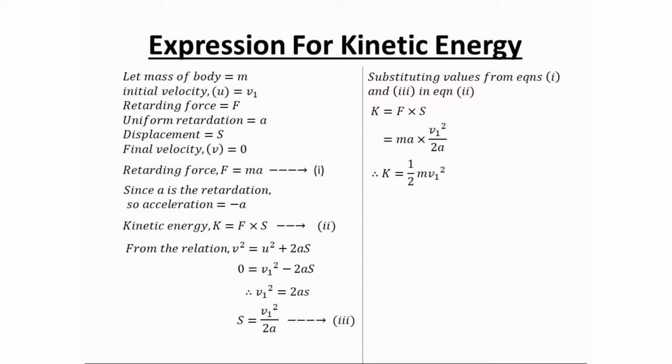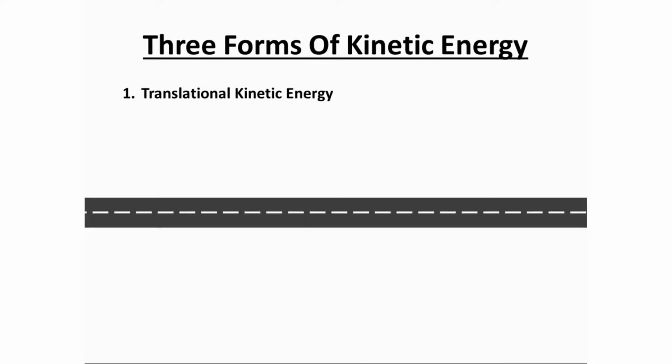Now let's move to different forms of kinetic energy. First, translational kinetic energy. The kinetic energy of the body due to motion in a straight line is called translational kinetic energy. Here you can see this car possesses translational kinetic energy as it is moving in a straight line.